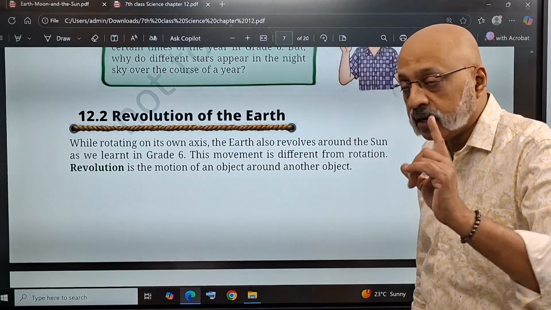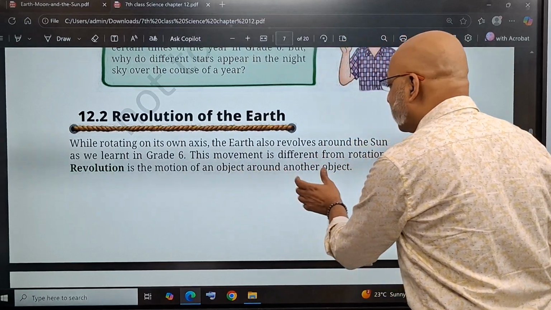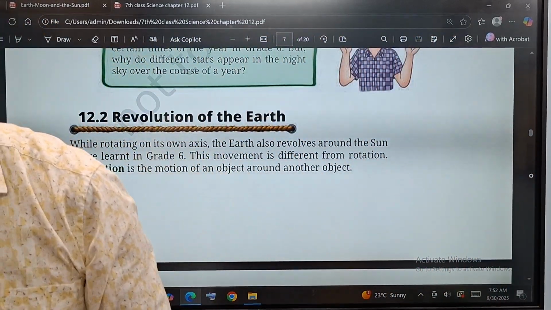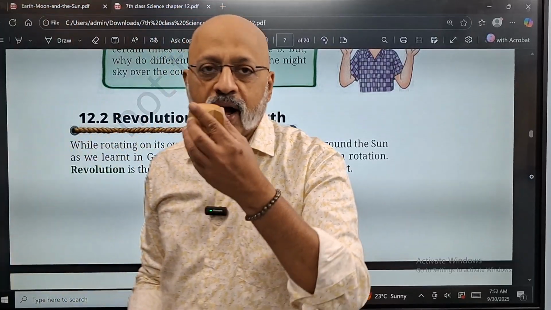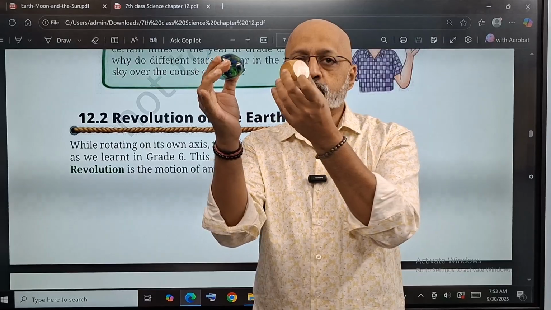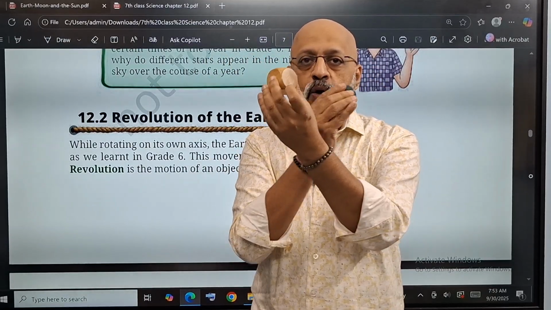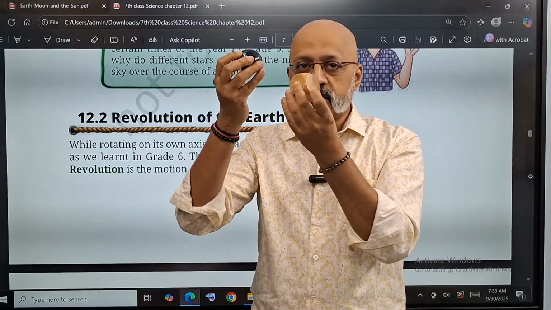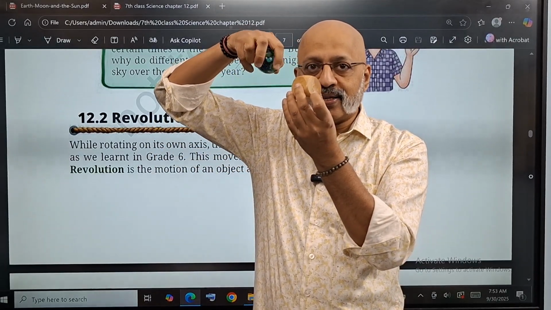Rotation, I have told you. Revolution is the motion of an object around another object. That is, if this is the sun and this is the Earth, right? So the Earth is moving like this around the sun, and that is what leads to seasons. Of course, this Earth is also moving like this at the same time.